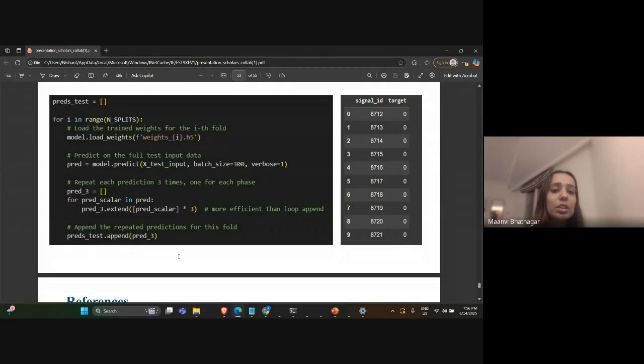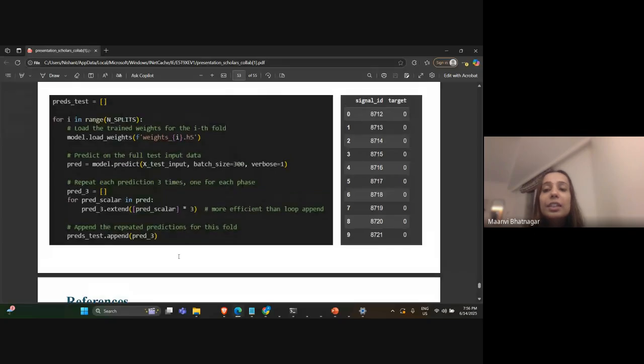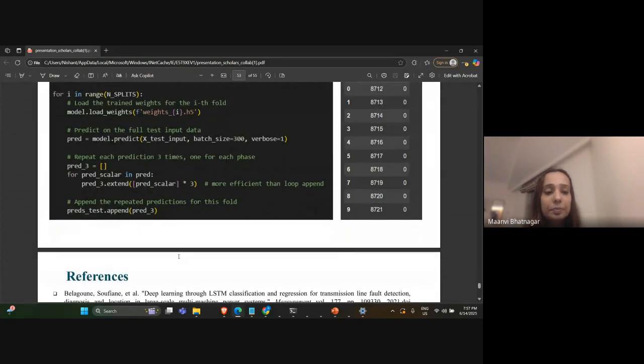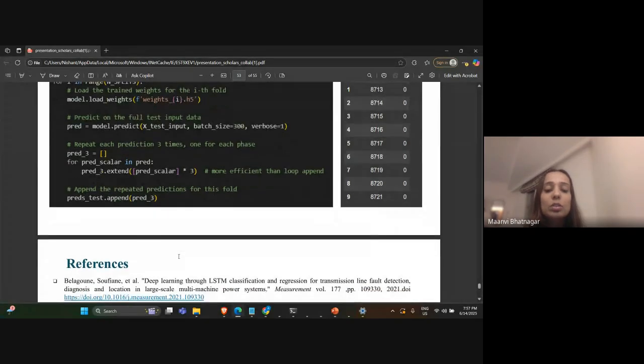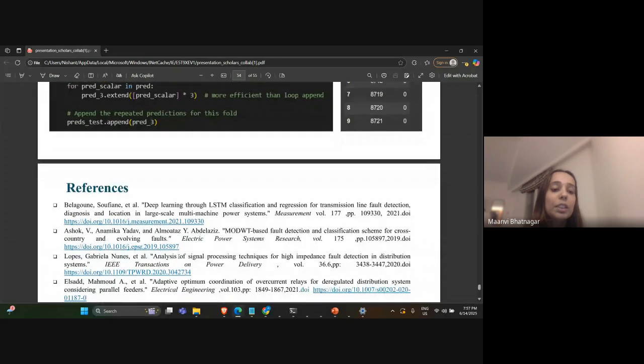This was done by splitting the data set into different folds and predicting for each. Here on the right side we can see that signal ID and target is shown, so that corresponding to which signal ID, or which type of signal, we see what the output value is. The target will show a 0 or 1 value. So this is about how the model was made and prepared.